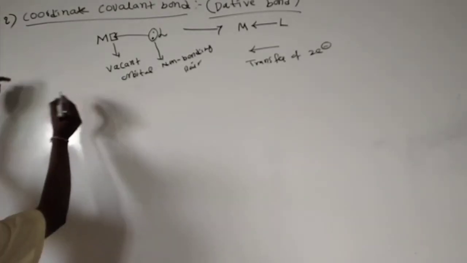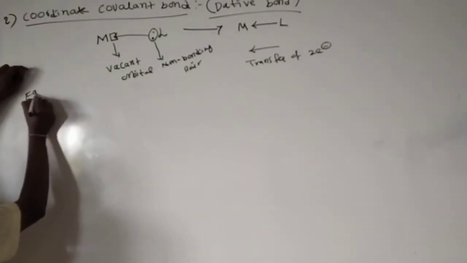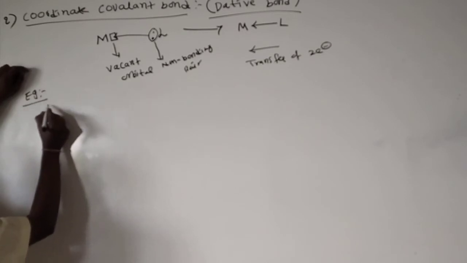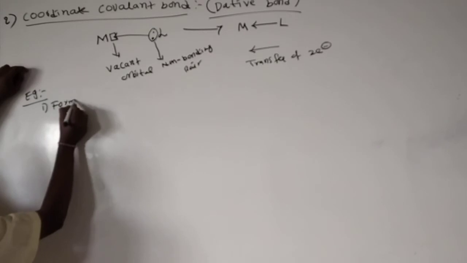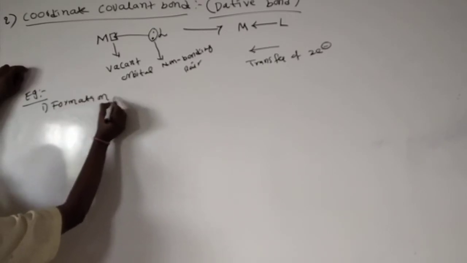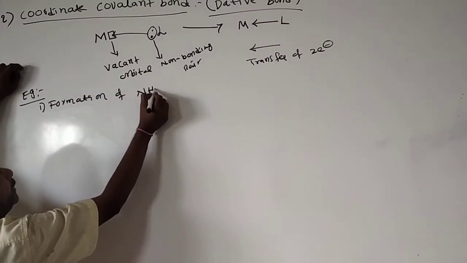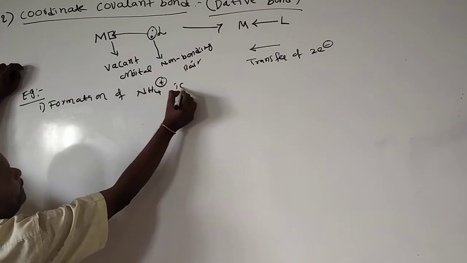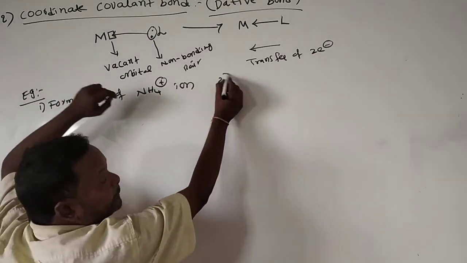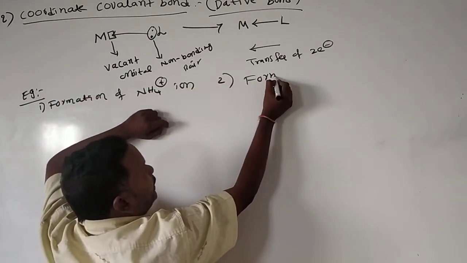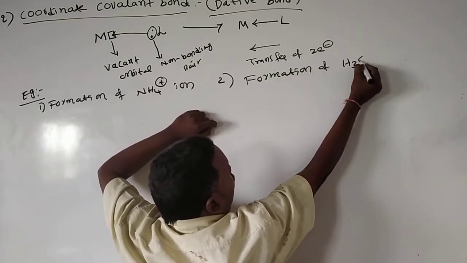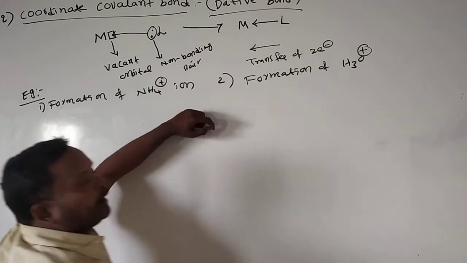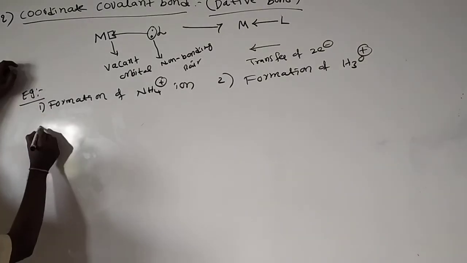Okay, see examples for this coordinate covalent bond. So many examples are there. Formation of ammonium ion. Second, formation of H3O+ ion, the hydronium ion.